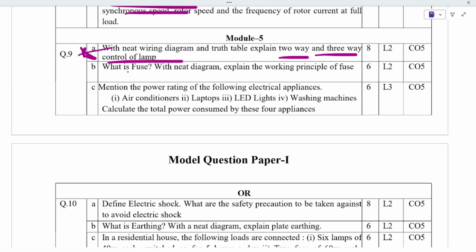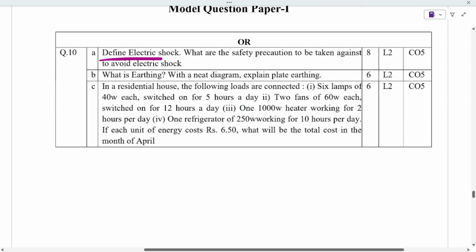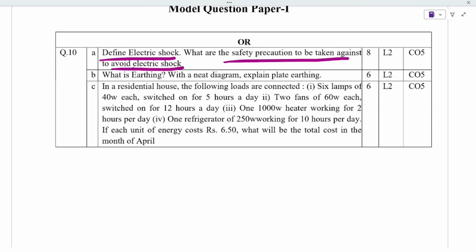Fuse with diagram of its working principle, and we have to write what is the power rating of this AC, laptops, LED lights, washing machine, and we have to calculate the total power consumed by these four appliances. And next is define electric shock, and what are the precautions that we have to take to avoid electric shock. What is earthing, and we have to write plate earthing, and pipe earthing is also there.